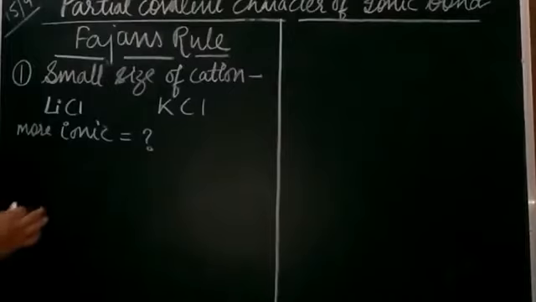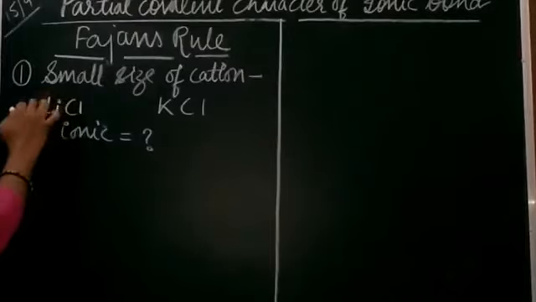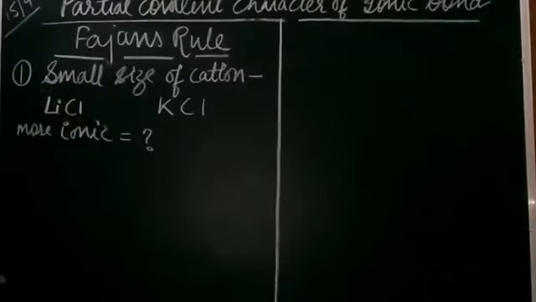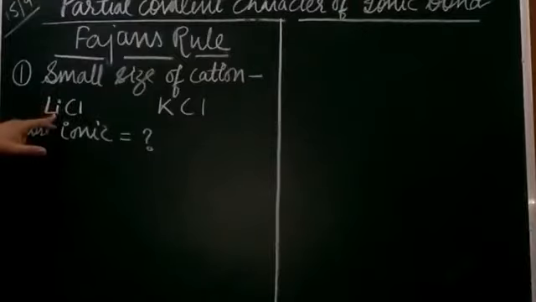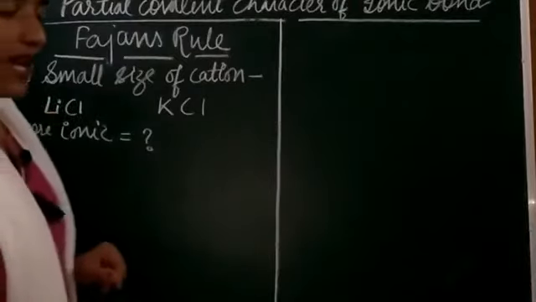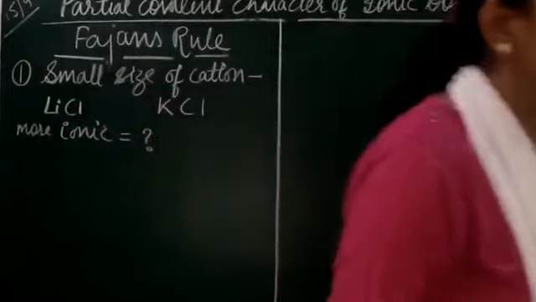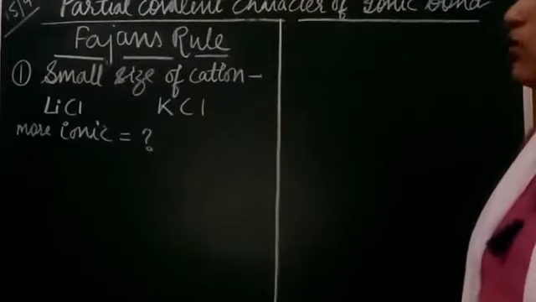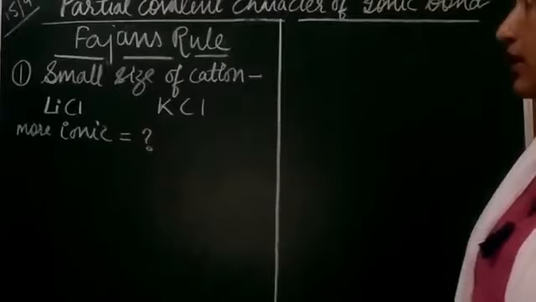So if it is smaller in size, what will happen? Its nuclear charge is going to be more effective. This one, lithium chloride, has the smaller size, so what will happen, students? It is going to pull the electron cloud of the anion more toward itself. So that means it will have more polarizing power.